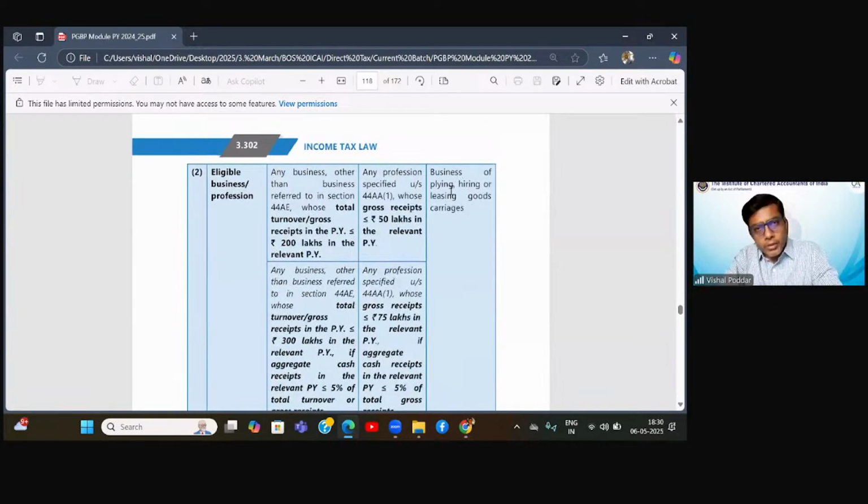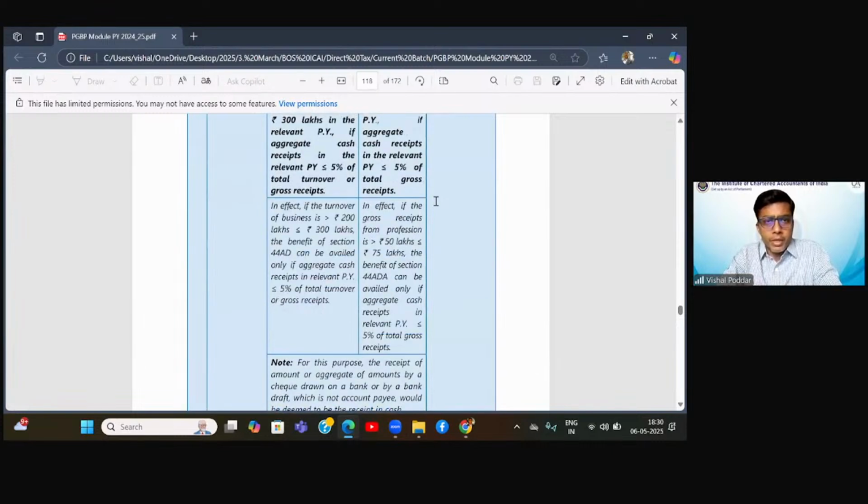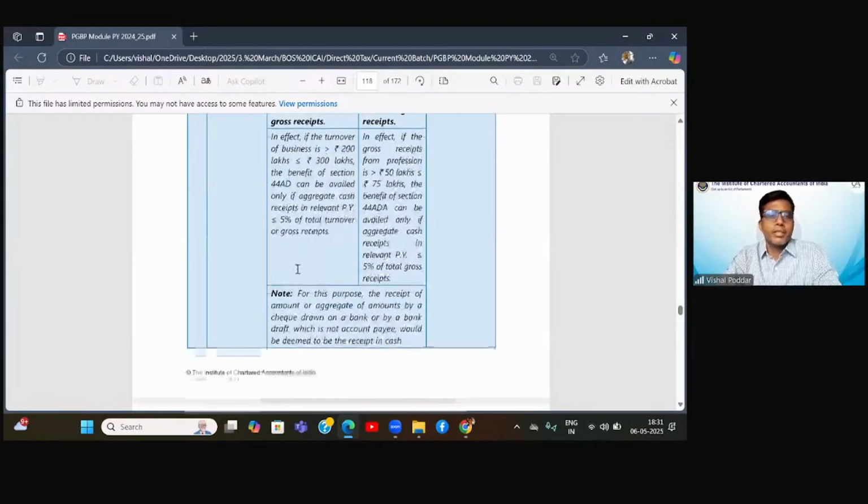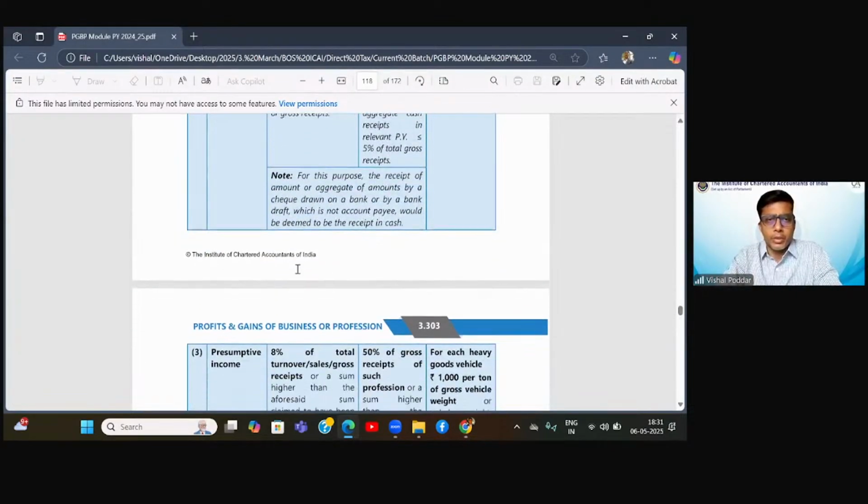Important. In case of goods transport, the limit is not in terms of turnover, the limit is in terms of number of vehicles, number of goods carriages. Instead of using the word vehicle or trucks, they have used the word goods carriages. We will call it vehicles for our understanding. They have said it should not exceed 10. Now, what is the further condition given? If the turnover of business is greater than 2 crore and up to 3 crores, the benefit of this section can be availed only if your aggregate cash receipt does not exceed 5%. That is okay, that we have understood.